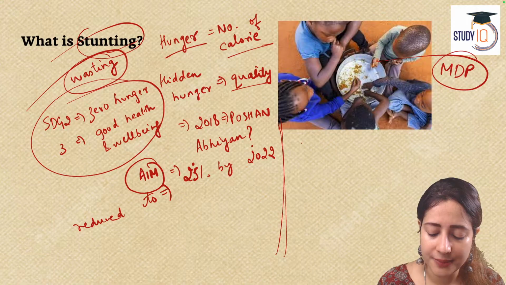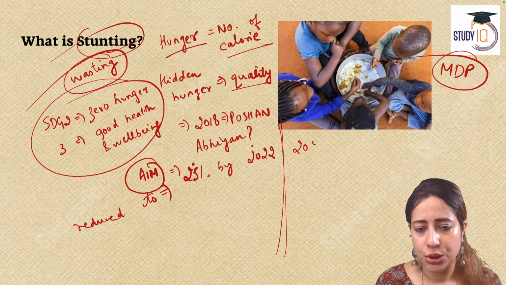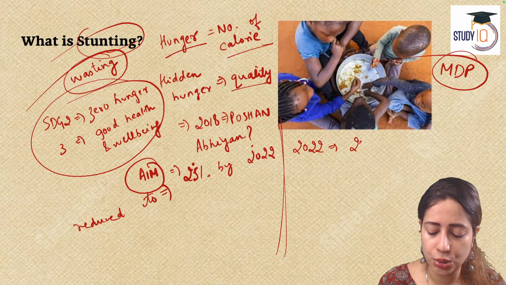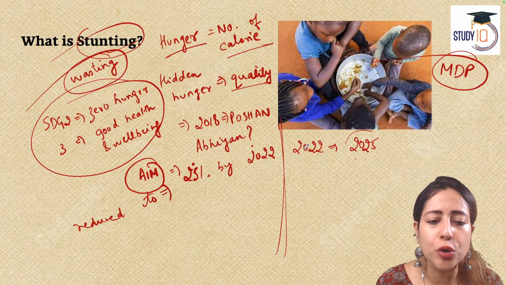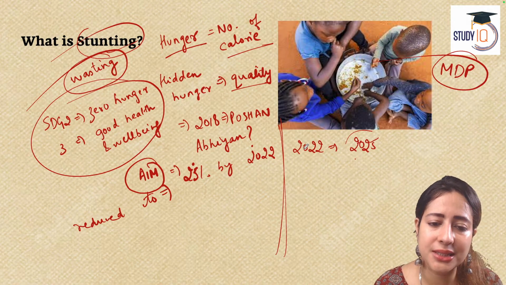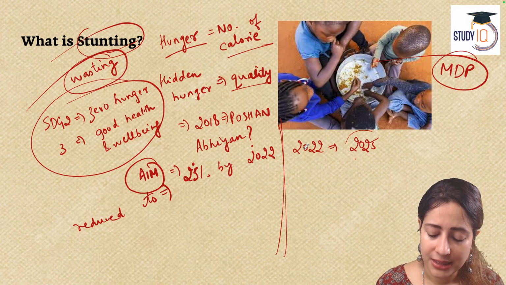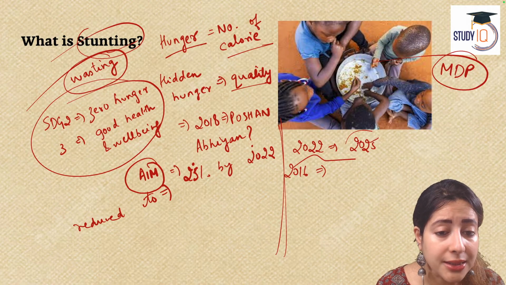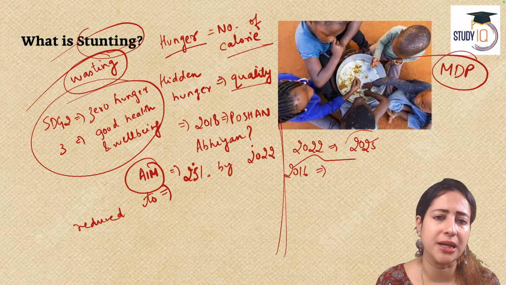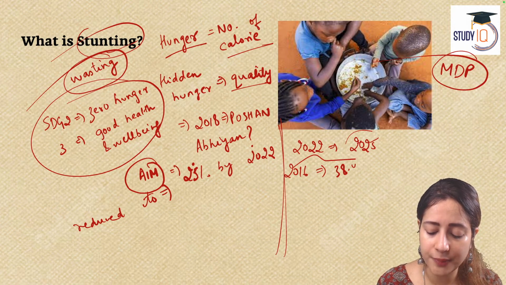From 2022 to let's say 2025, has there been any proper improvement in the number of children who are experiencing stunting? Not really. Let's say in 2016, the number of children in India who were stunted, who had less height as compared to their age parameter, was about 38.4%.